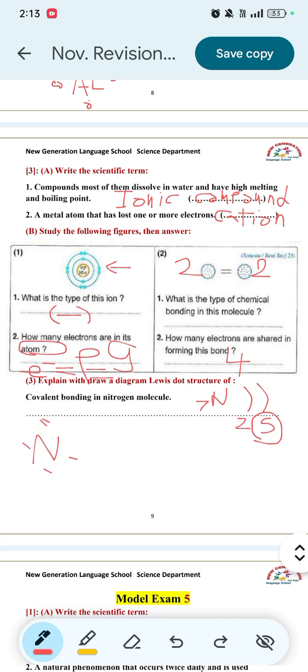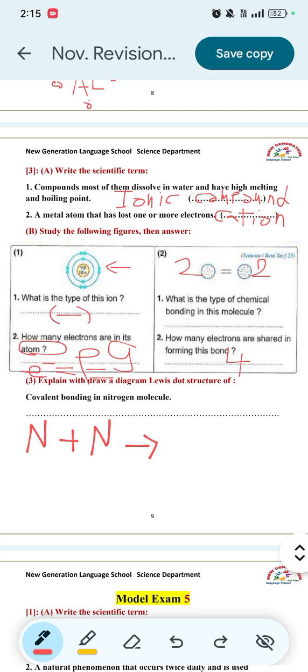To make a nitrogen molecule, we will add another atom of nitrogen. It also has 5 electrons: 1, 2, 3, 4, 5. So each atom of nitrogen will share 3 unpaired electrons. With 3 unpaired electrons, the Lewis dot structure will be like this.